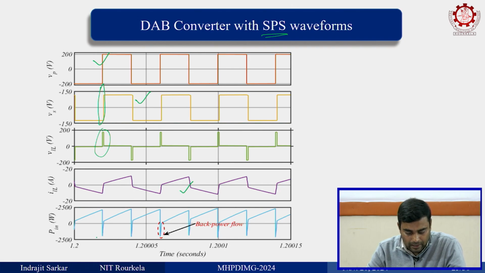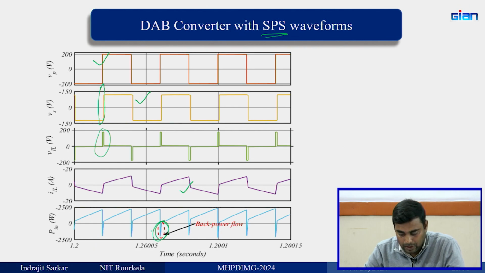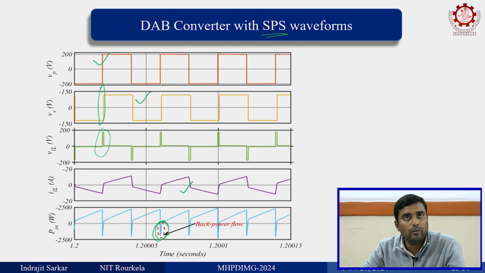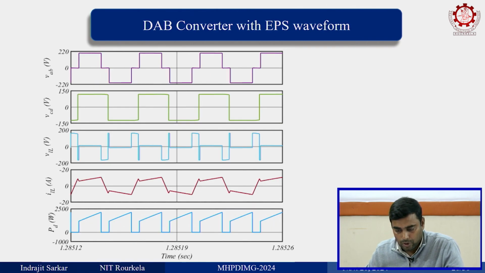Now, you see here the input power drawn from the source has some negative portion, that means what? The power is flowing back to the source, that means some power had already come, and now you are feeding back that power, it is not utilized by the source load. Now, this is with SPS waveform.